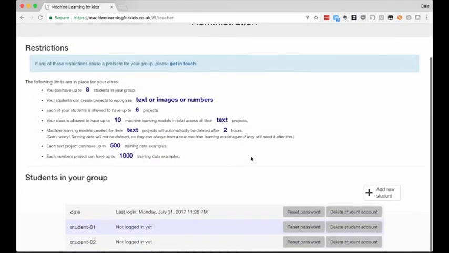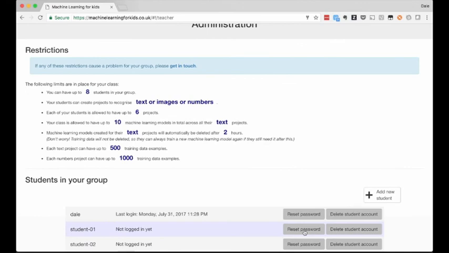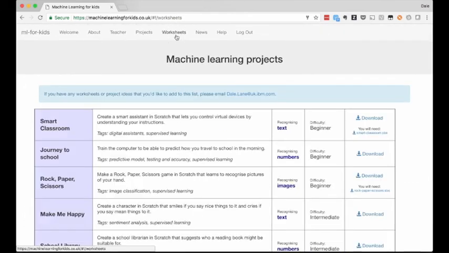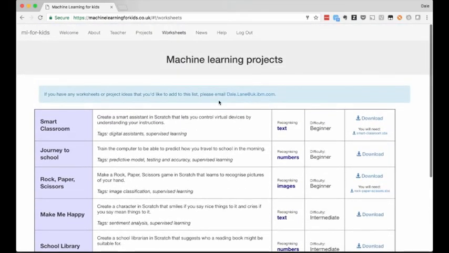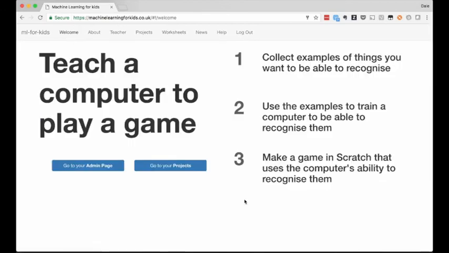As well as user management, the teacher section of the tool also lets them monitor the resource limits that are set for each class so they can keep track of what they're using. And as I mentioned before, teachers are also able to download a variety of activity worksheets and template projects, each written to illustrate different uses and aspects of machine learning. So that is Machine Learning for Kids, a tool to help kids learn about machine learning through first-hand experiences, a creative space for school children to make things using machine learning tech, a tool that lets them train machine learning models for themselves and provides them with a guided, visual, creative environment for building and making things with it.